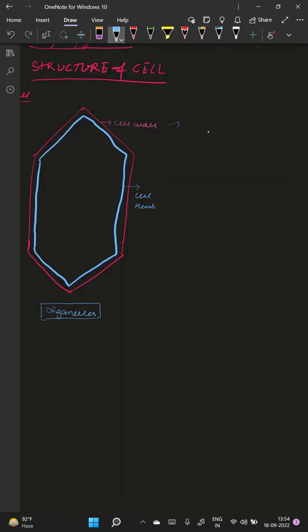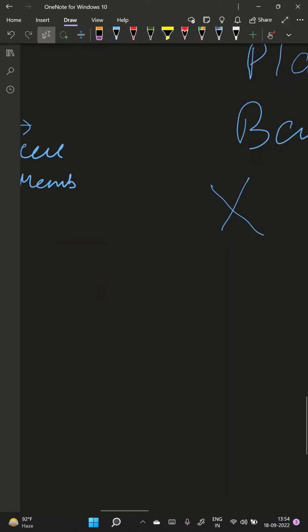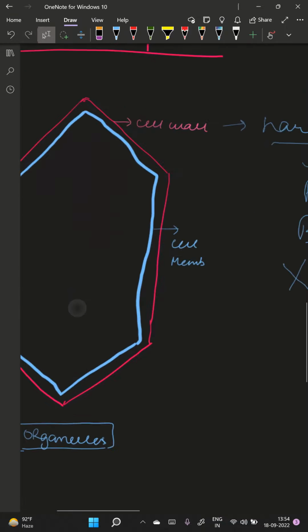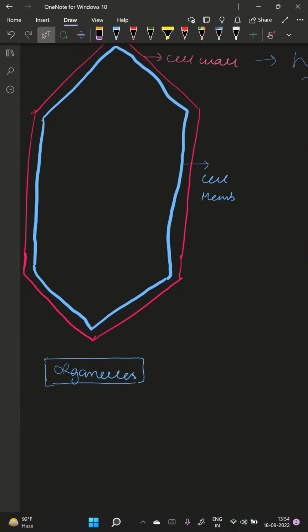तो सेल वॉल जो है एक हार्ड स्ट्रक्चर है. It is a really hard structure. It is only present in plants, bacteria, fungi. That's it. It is not present in animals, humans, or any other animal. Cell wall is completely absent. So, cell wall is absent in us.